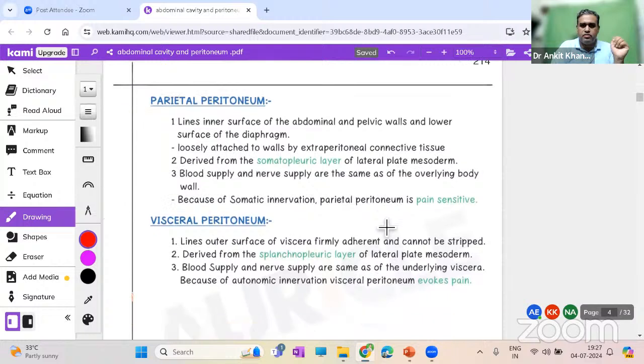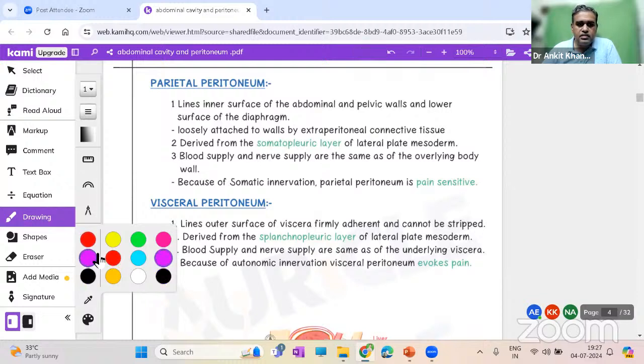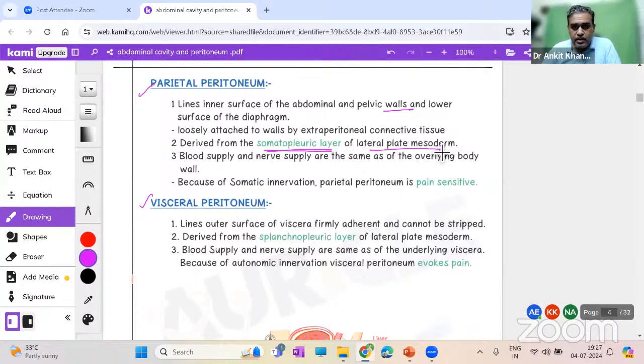Let's understand more of it. The differences between parietal and visceral peritoneum can be asked in your vivas as well, so be prepared for it. Here we don't need any confusion, it's a basic thing. Parietal lines the inner surface of the wall. Embryologically, it is derived from the somatopleuric layer of the lateral plate mesoderm. Blood supply and nerve supply are the same as that of the overlying body wall. It is pain sensitive. Visceral is attached to the viscera.